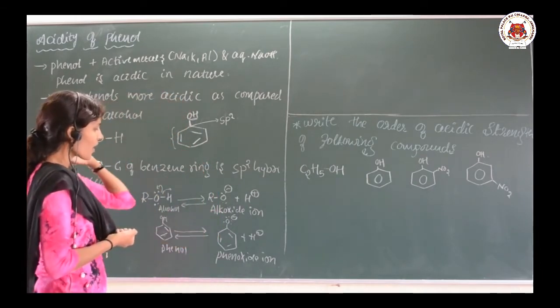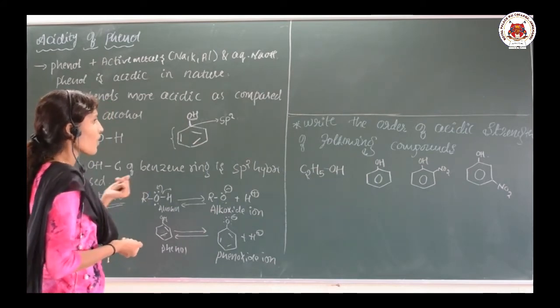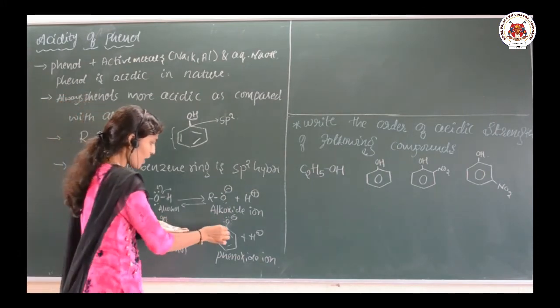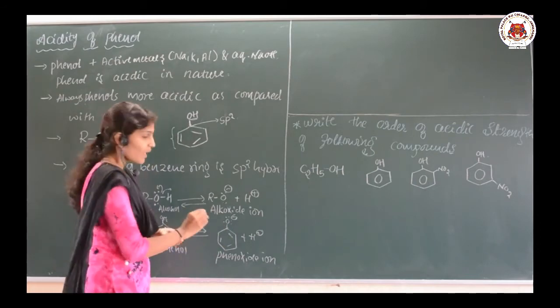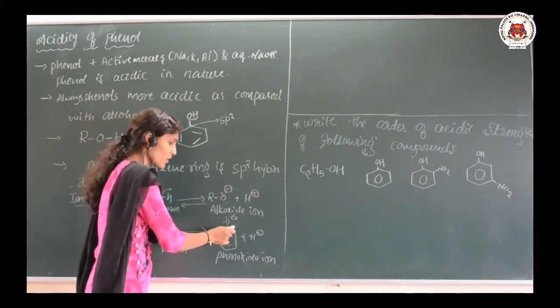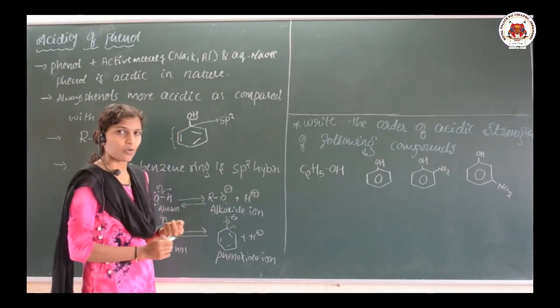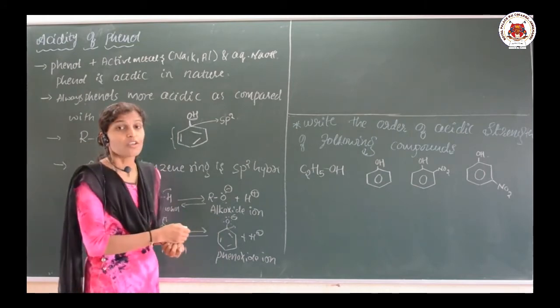So exactly what happens, why is phenol more acidic as compared with alcohol? See here, as I told you, this carbon, which is sp2 hybridized, is electronegative. This sp2 hybridized carbon is electronegative. It can drag the electrons from the oxygen. So what happens?